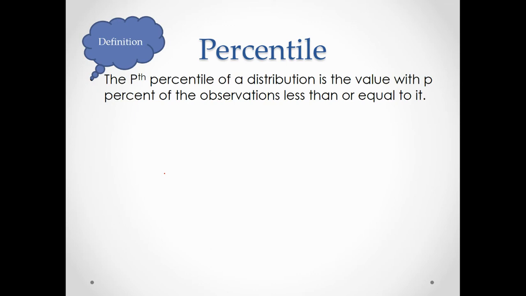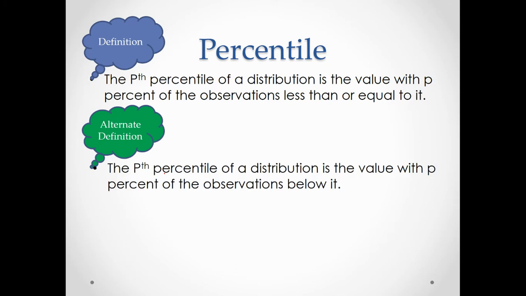Percentile: the pth percentile of the distribution is the value with p% of the observations less than or equal to it. There is an alternate definition. So let's read through this. It says the pth percentile of the distribution is the value with p% of the observations below it. So how are these different? What's the difference between the 2 definitions?